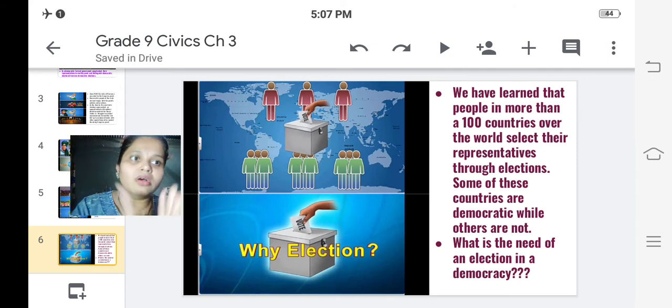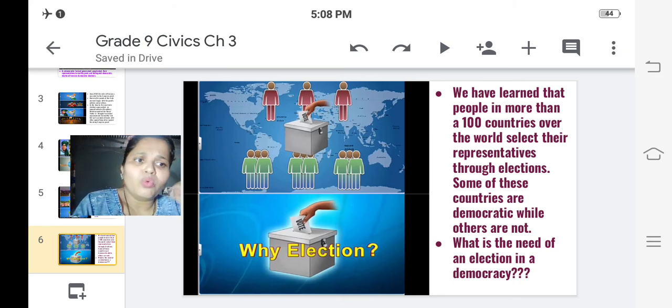We have learned that people in more than 100 countries over the world select their representatives through elections. Some of these countries are democratic while others are not. In non-democratic countries also people have elections, but those elections are non-democratic elections. We are talking about democratic elections.